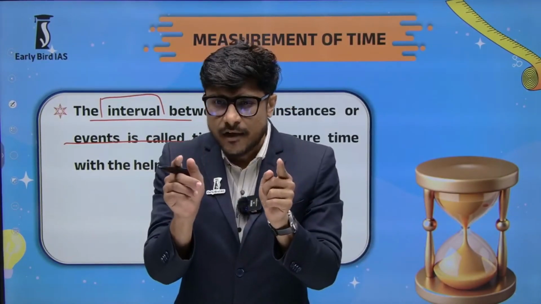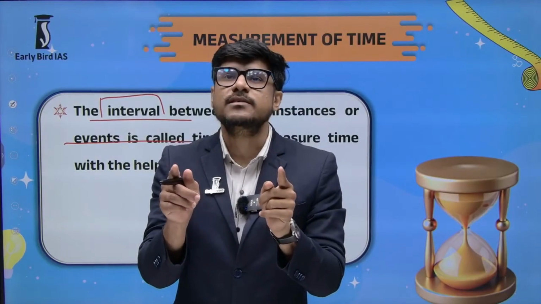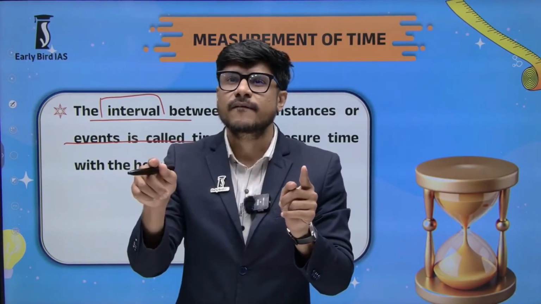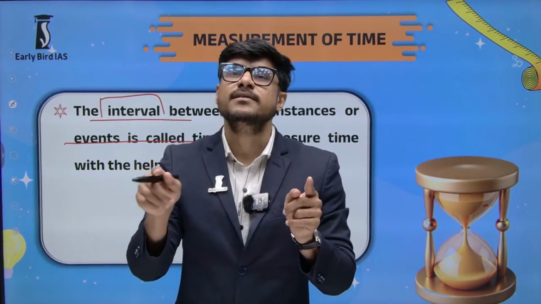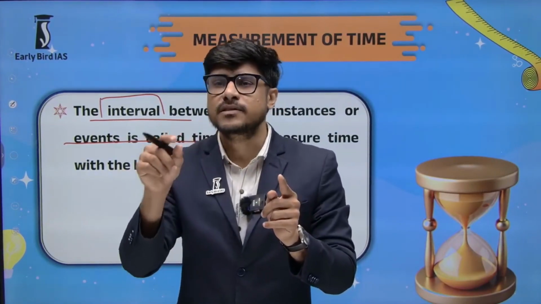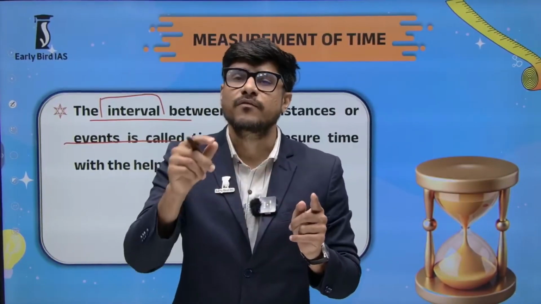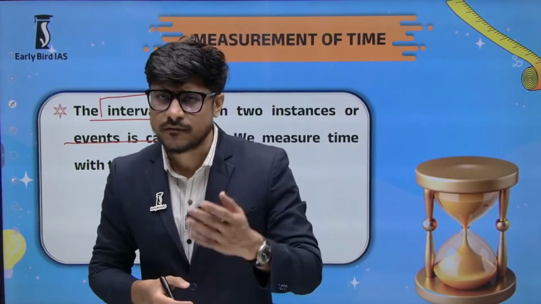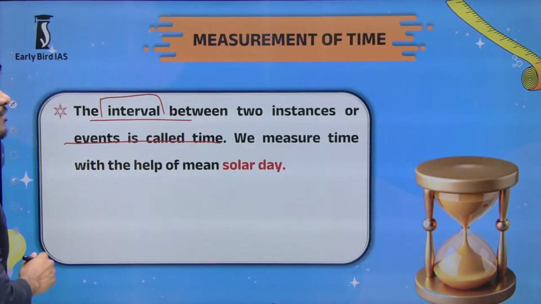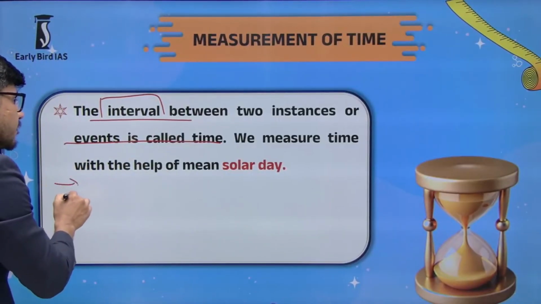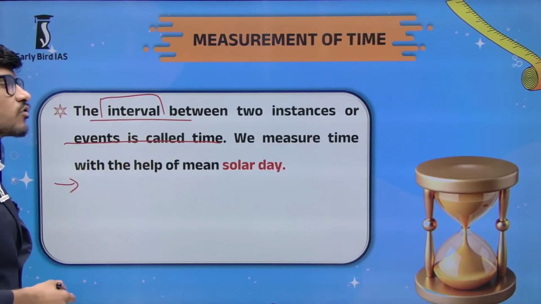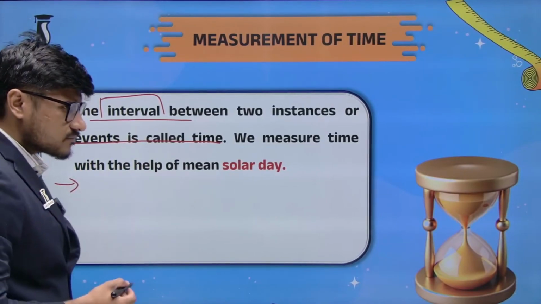The interval between these two events is called time, which can be half an hour, 45 minutes or 1 hour, whatever time period it has been. So now you have the definition of time: the interval between two instances or two events is called time.